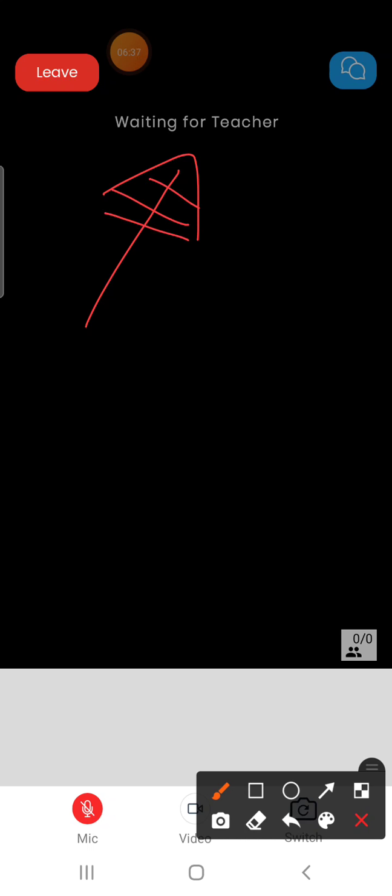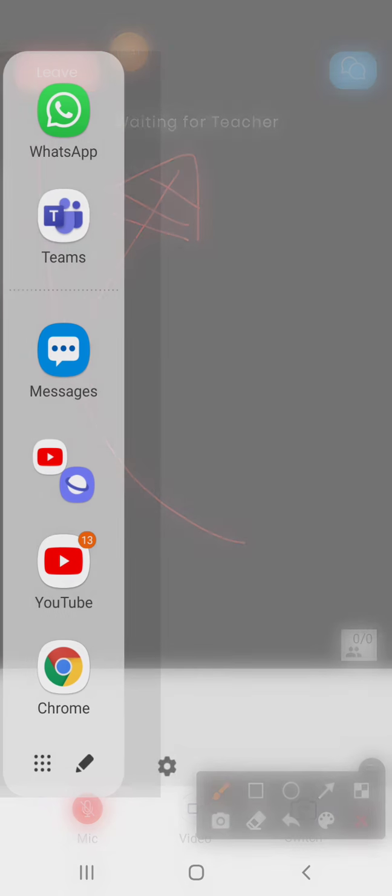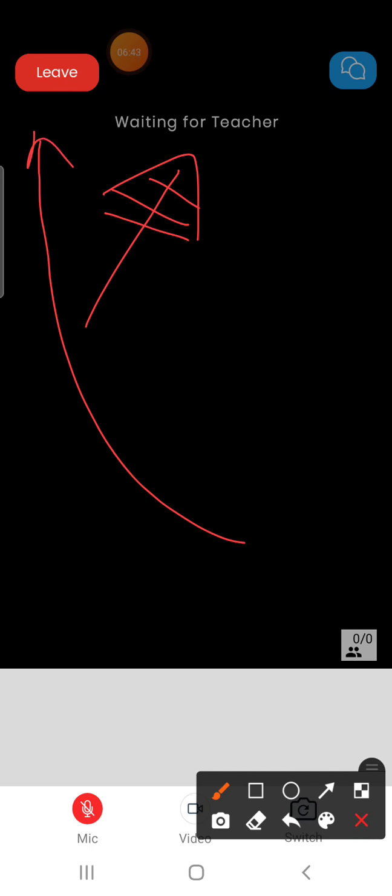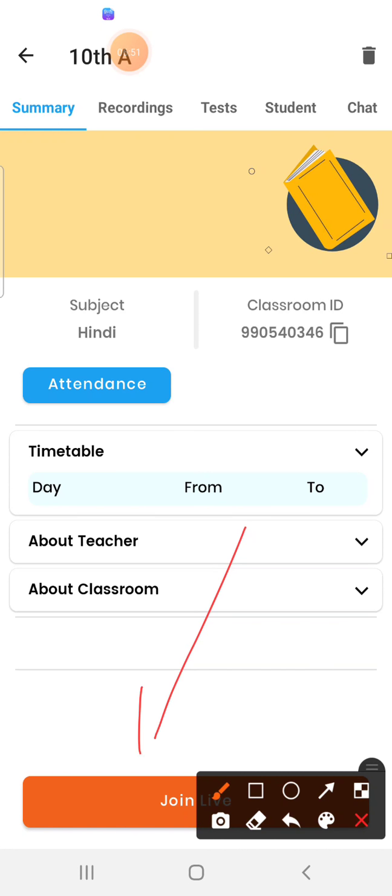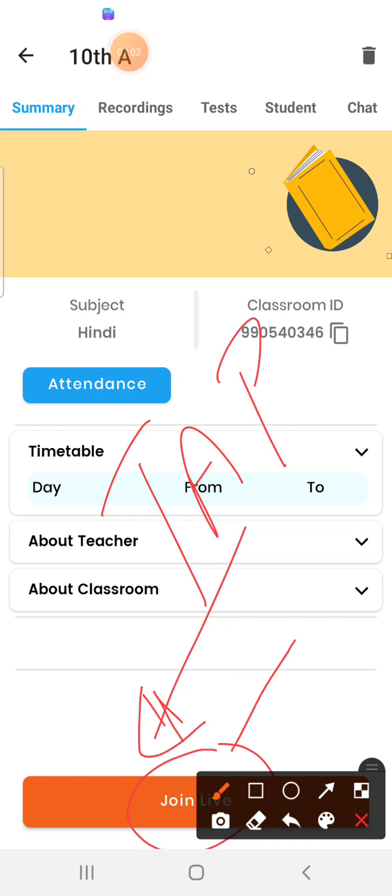Okay, if your teacher is in the class, then on this link, if I need to skip this class, I need to press this leave button. Okay, so I press this leave button, and I came out from the class. And if your teacher is here, that will come green. Okay, are you able to listen to me? This will come green, and join live will come in the green portion, and you need to tap that, and after that you will enter the class.